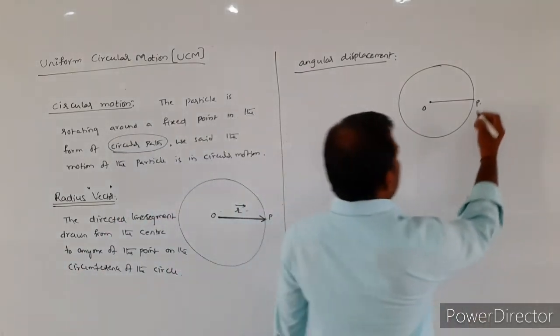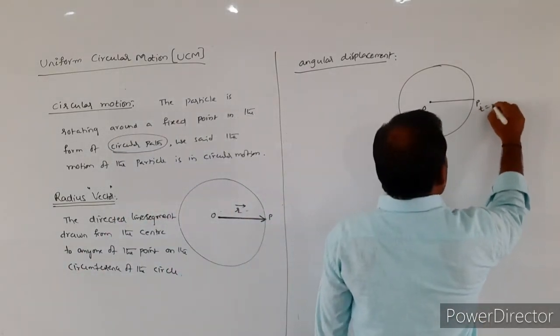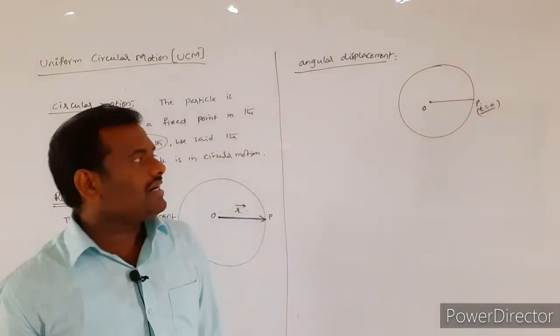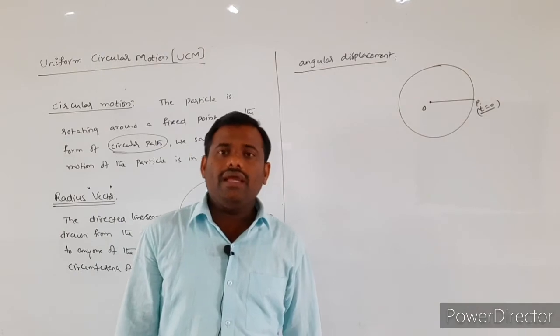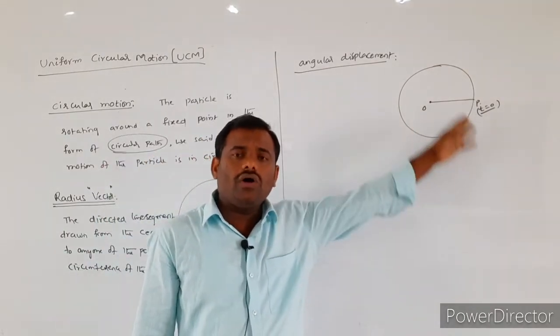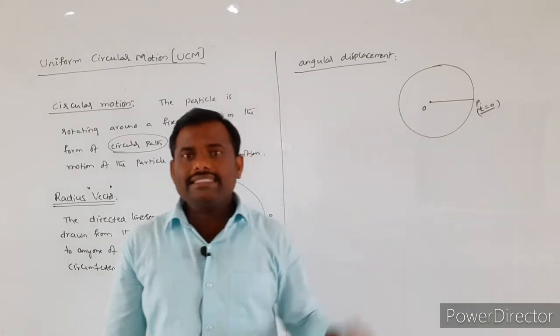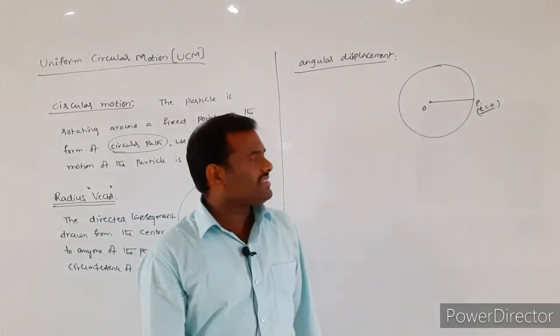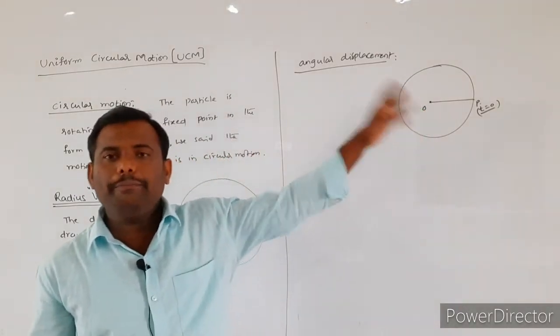I am assuming that at t equal to 0, the particle was present at the point P. That means its motion was started from the point P only. Its motion will be started from where? From the point P only.